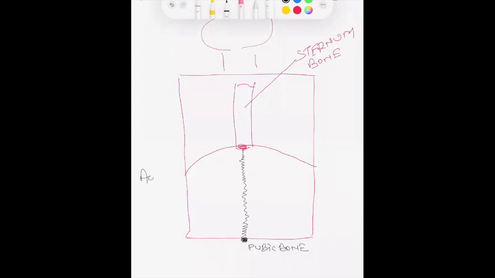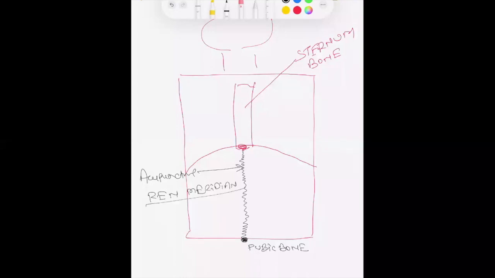In acupuncture, we call this meridian the Ren meridian. This is the name of this meridian, the Ren meridian. Another name of this meridian is the CV meridian. If we talk about the CV meridian or the Ren meridian, we are just talking about the central meridian. CV means conception vessel.